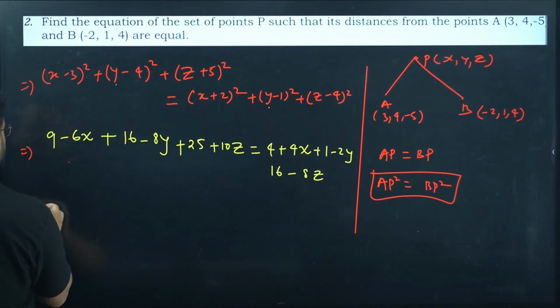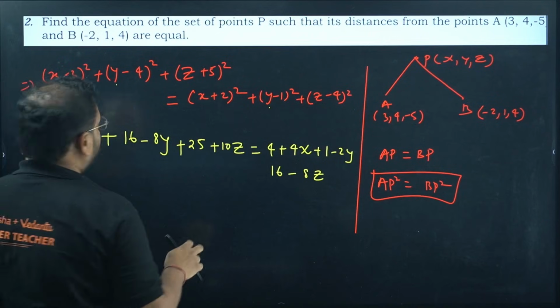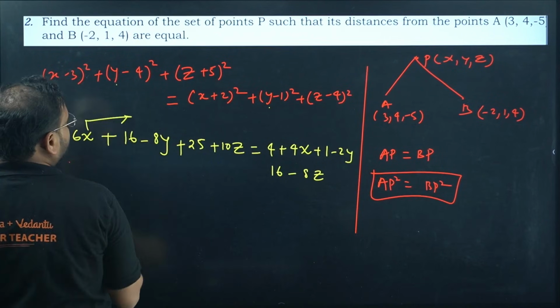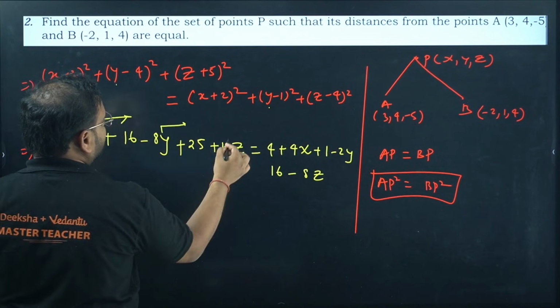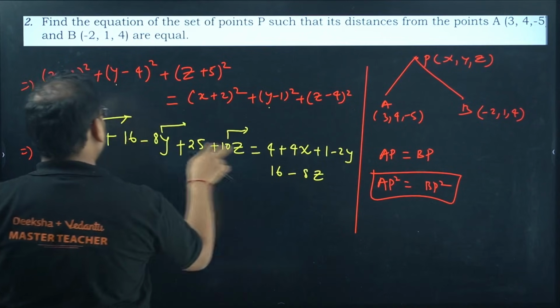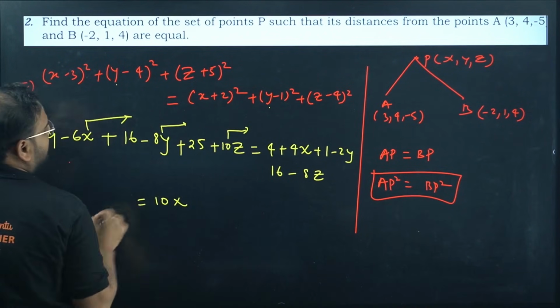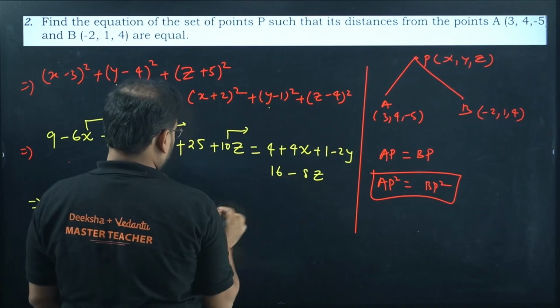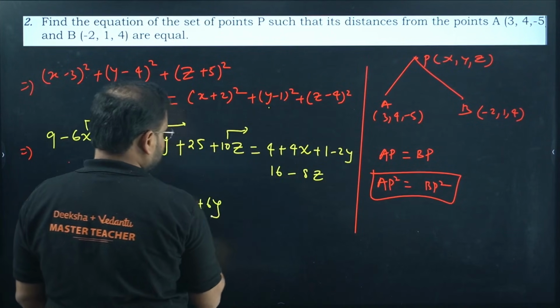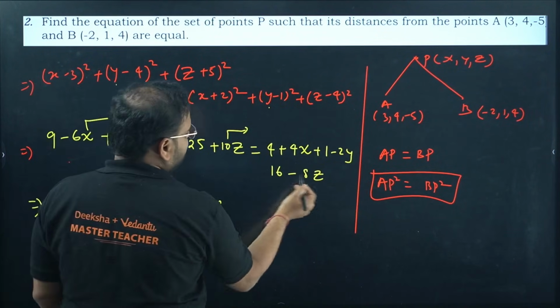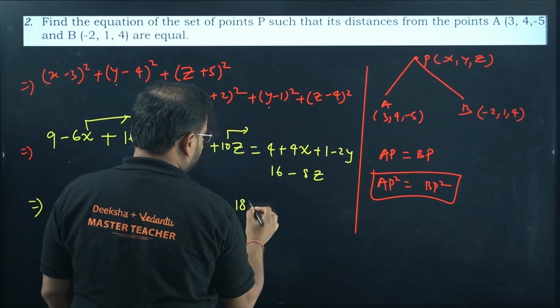Let's simplify one more time. I can bring this 6x over here, 8y over there, and 10z on this side. 4x plus 6x will become 10x. 8y and minus 2y will become 6y. Minus 10 minus 8 will become minus 18z.